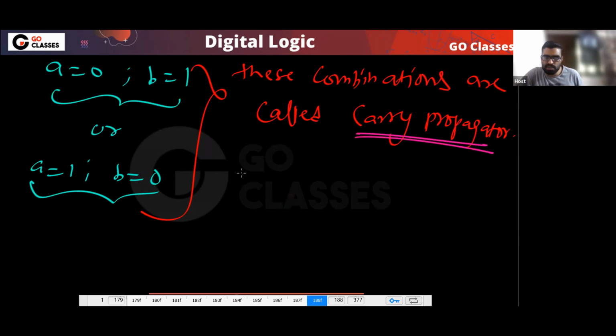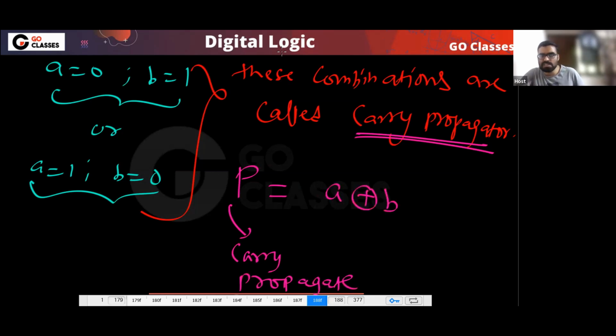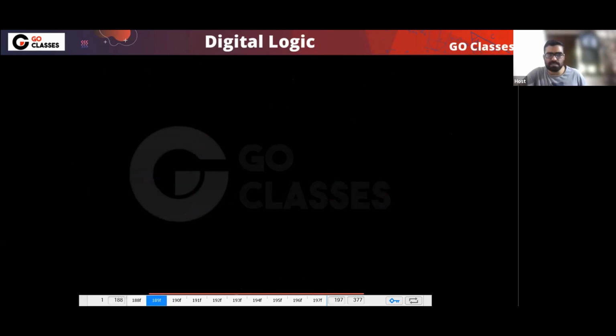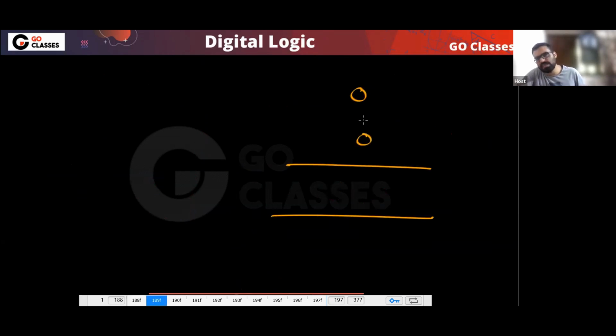So tell me, this new variable I am defining is P. This P means carry propagate. So tell me, when will carry propagate? In this situation, carry will propagate. Correct? Yes or no? And what about this combination? Can anyone tell me? Will this combination propagate or generate?